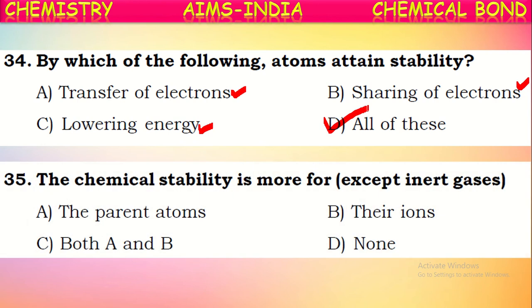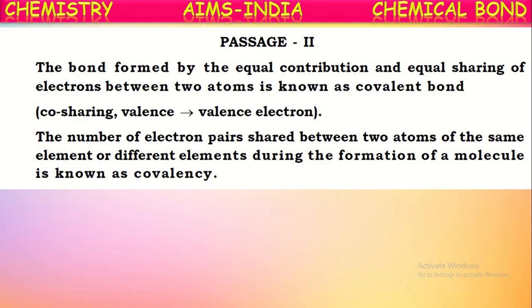Next, chemical stability is more for... Generally, except noble gases, the atoms of other elements are unstable because they don't have an octet configuration. So in attaining that, they form respective ions, either by losing or gaining electrons. After formation of ions, they attain stability. So chemical stability is more for their ions, except noble gases, than for the parent atoms. Their ions are more stable because they attain stability either by losing or gaining electrons. Okay. Next, one more passage is given here.